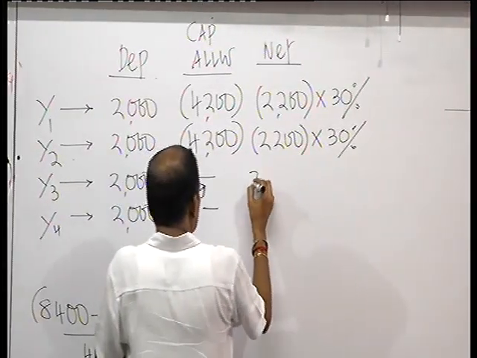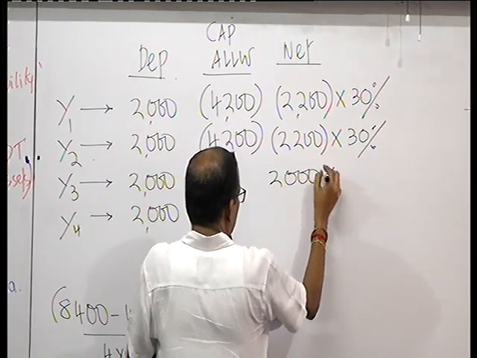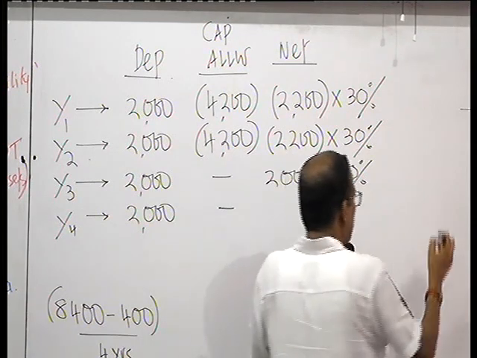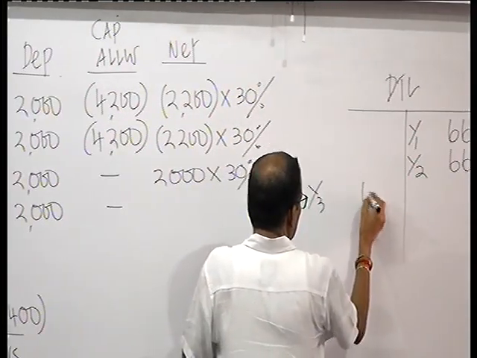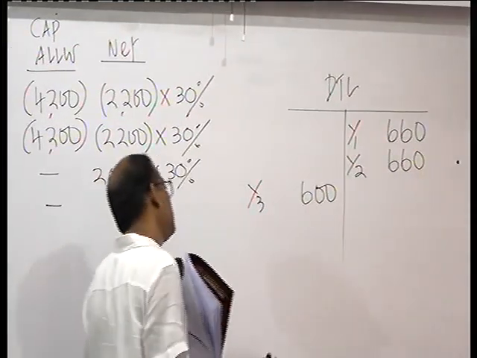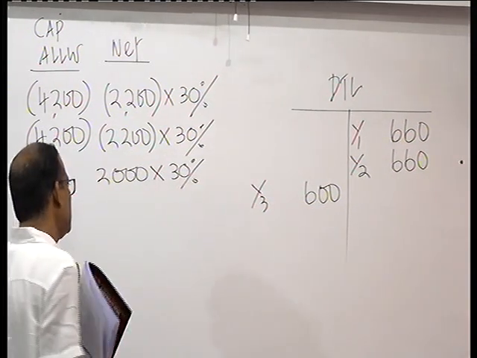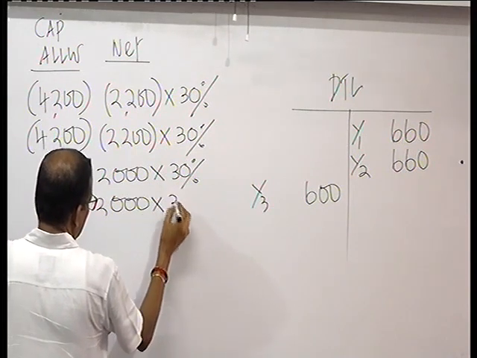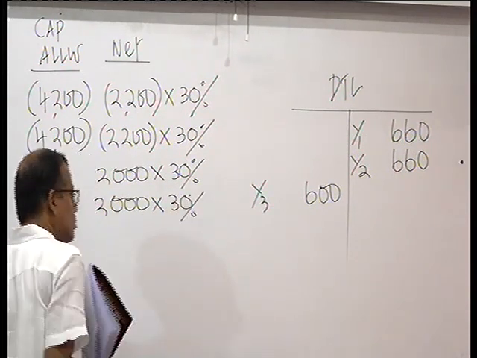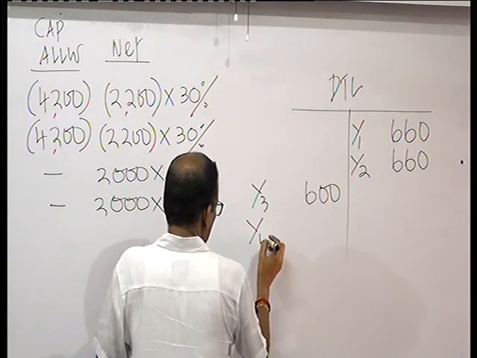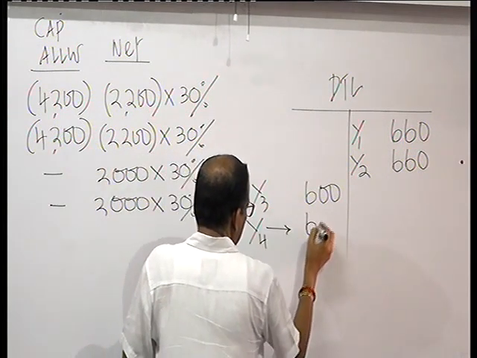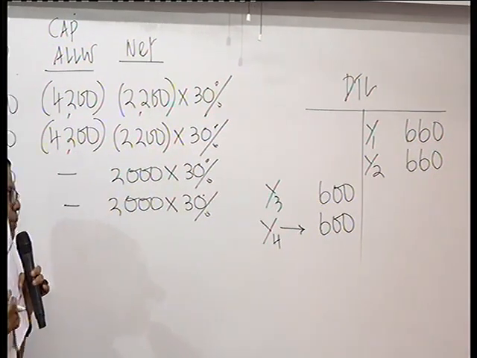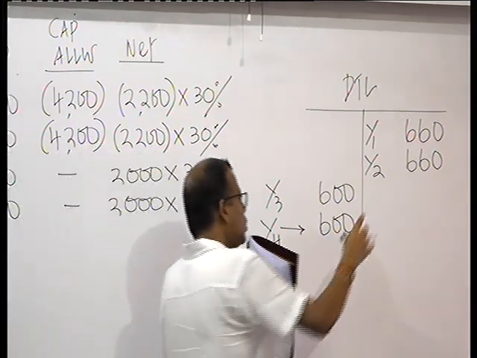Year 3, 2,000 add back only. So the deferred tax liability will get reversed by 600. And year 4 also, you reverse 600, but the deferred tax liability account will have a balance of 120 more.